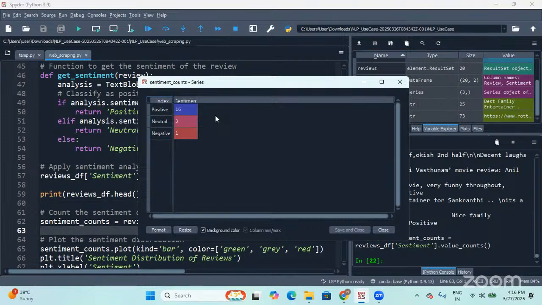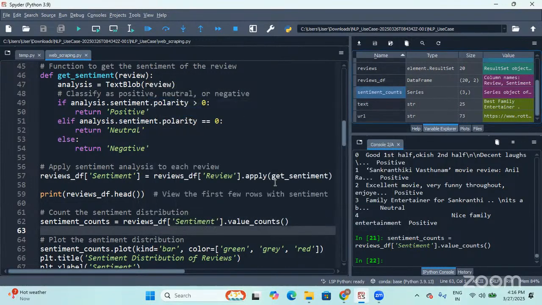But 3 people were neutral, and for one person, the review is negative. So I can see that we got good reviews for the movie, and obviously we are aware of that movie, right? It got a good collection, and moreover, it got good positive talk as well. So even we got the same output.